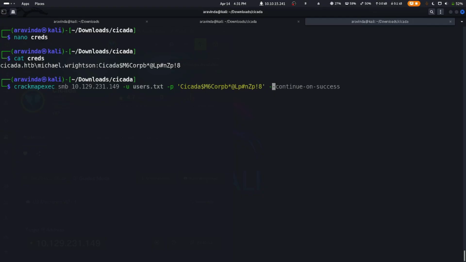So now let's do CrackMapExec again, and instead of users.txt we'll do Michael.wrightson. We'll copy this, and we'll paste it, give single quotes, and we enumerate for the shares.